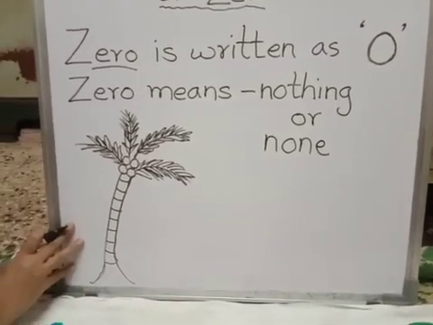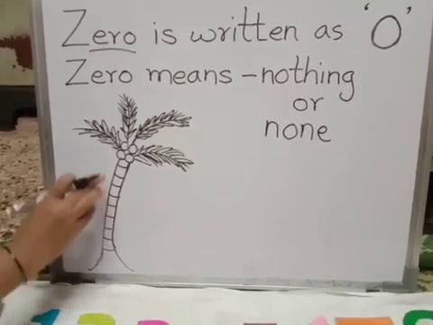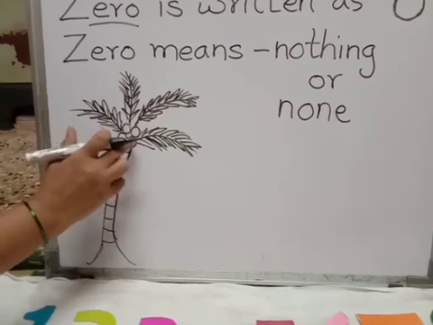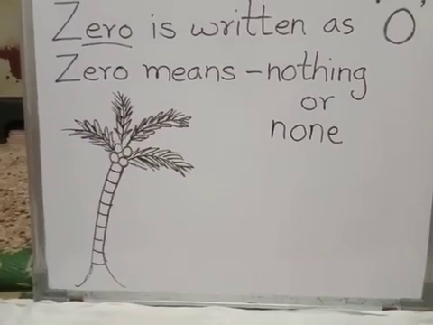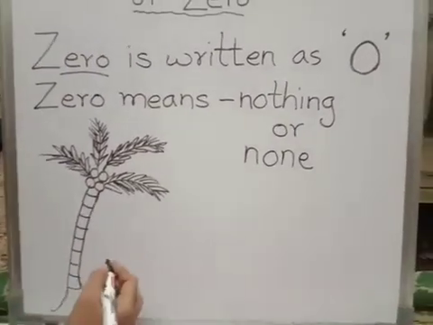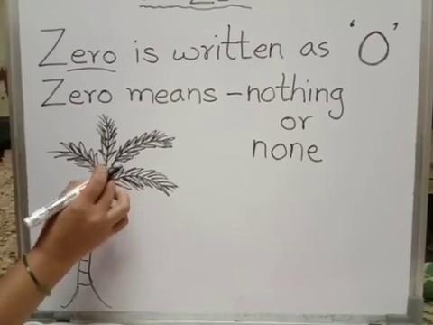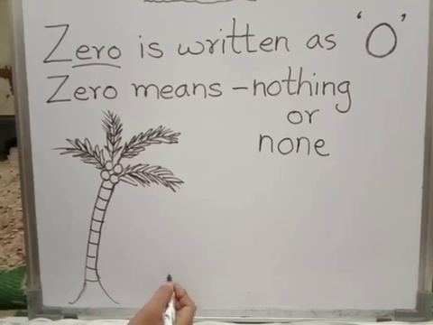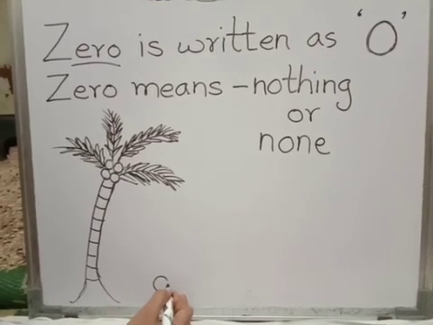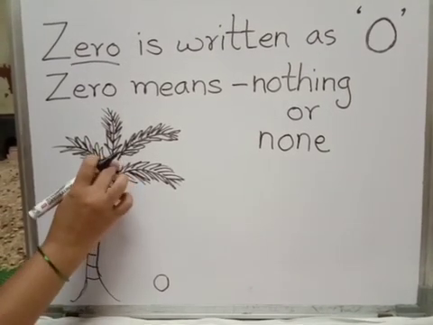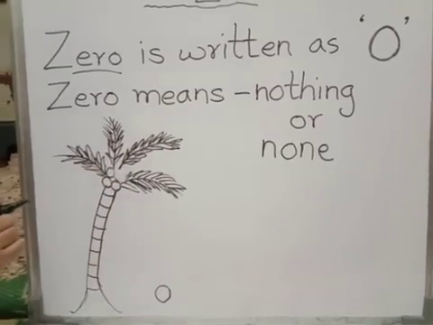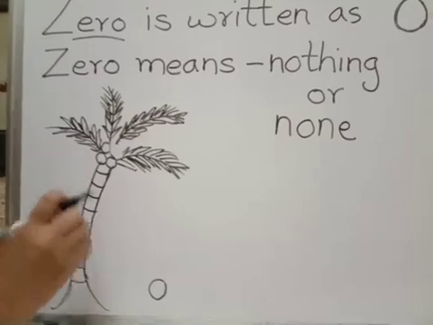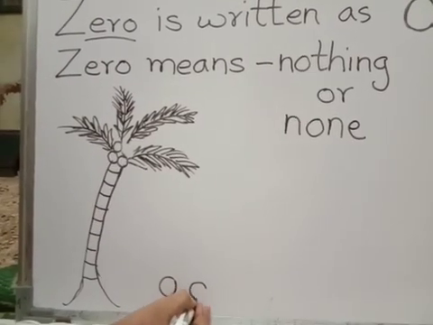This is a coconut tree. Okay, and there are 4 coconuts on the tree. How many coconuts? 1, 2, 3, 4 coconuts. Okay, so here I am bringing this one coconut down. Means from the coconut tree one coconut is falling down. How many coconuts left now? 3 coconuts.